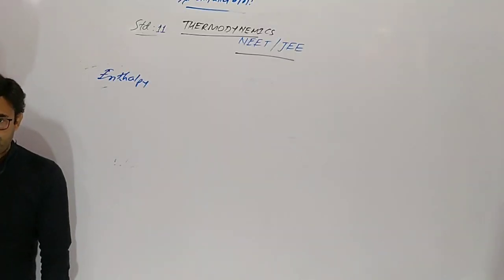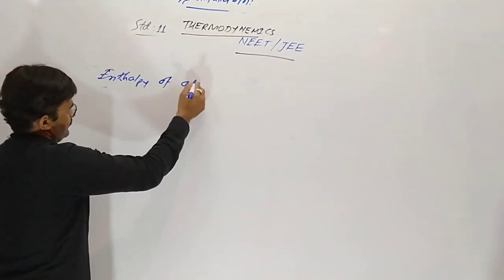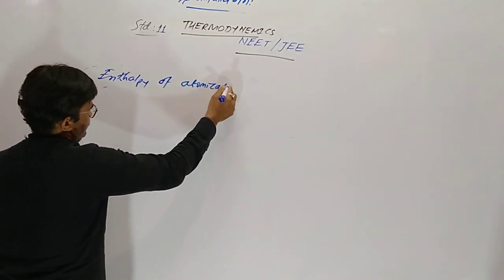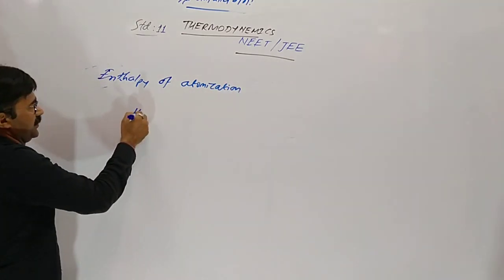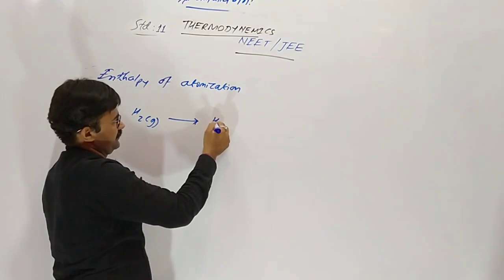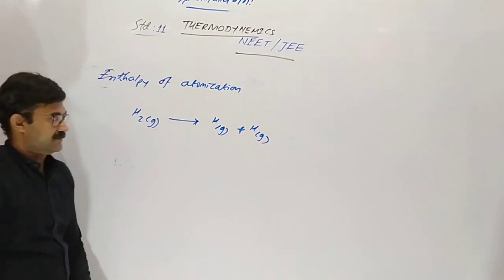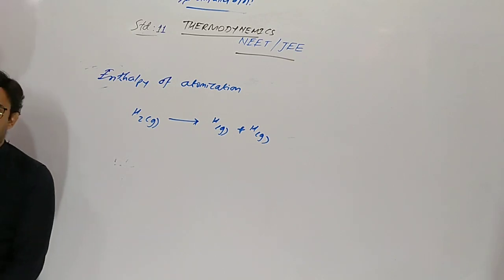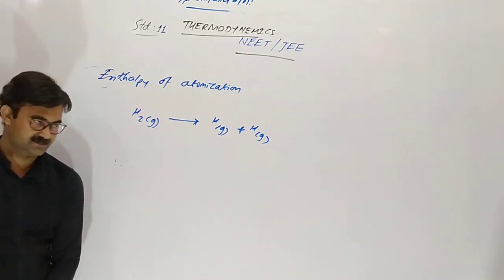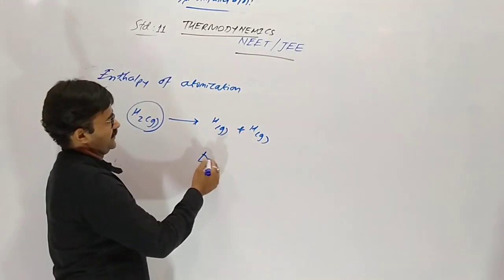Next, enthalpy of atomization. When one mole gaseous molecule is converted into atomic form, the absorbed heat is called atomization enthalpy.